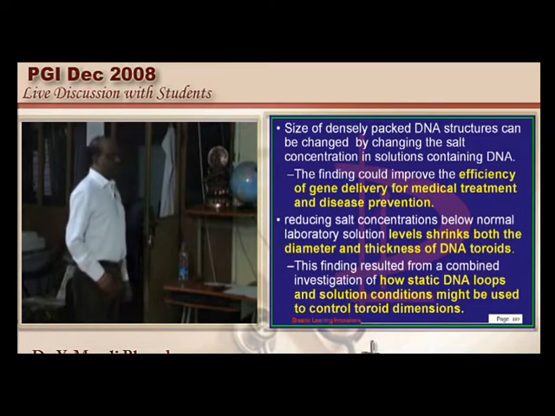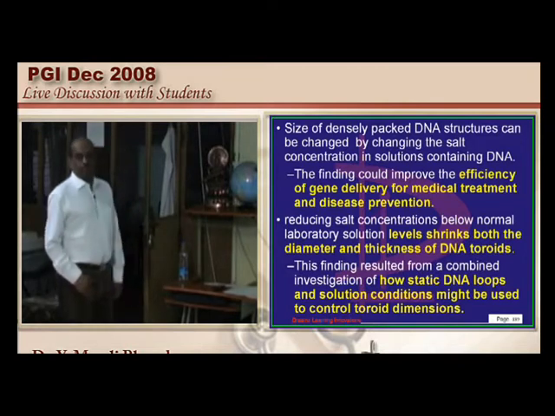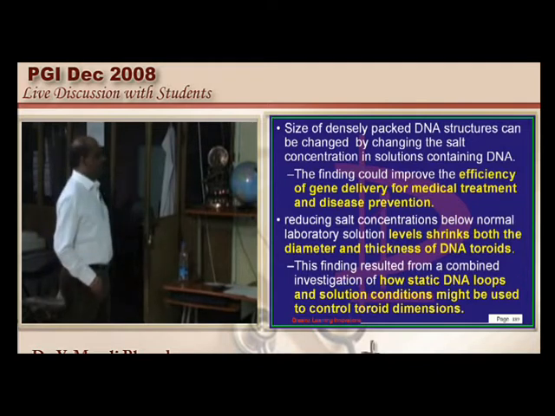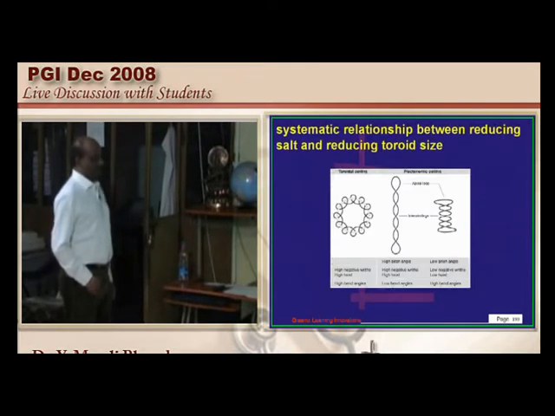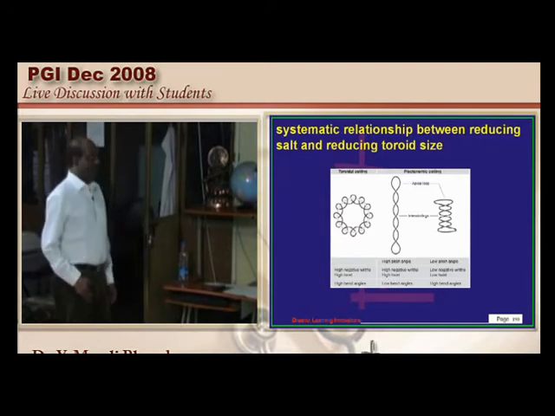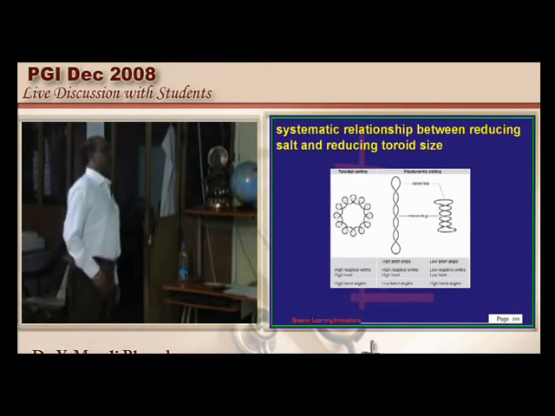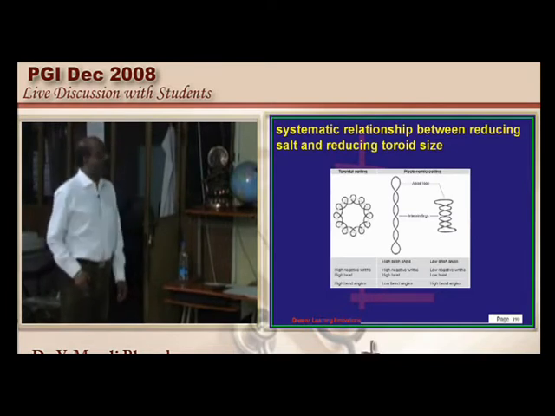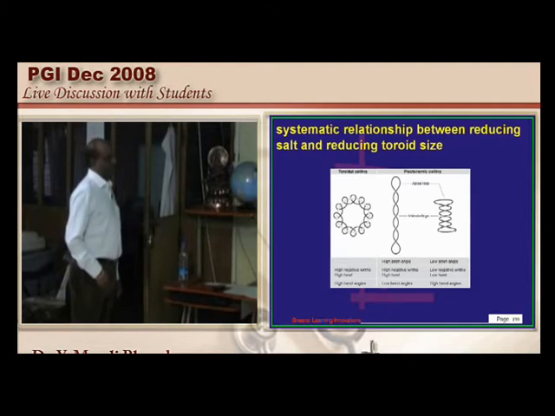The main thing is that the diameter and the thickness of the toroids of the DNA become decreased if the salt concentration is changed. That is the reason the supercoiling will increase because of the increased salt concentration, and supercoils will decrease with the decreased salt concentration. That is the main influence of the salt concentration on the DNA, is what needs to be remembered.